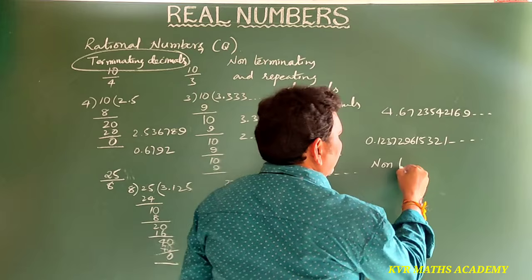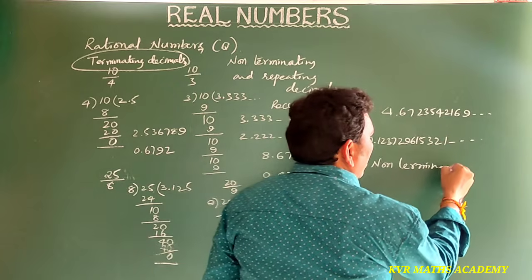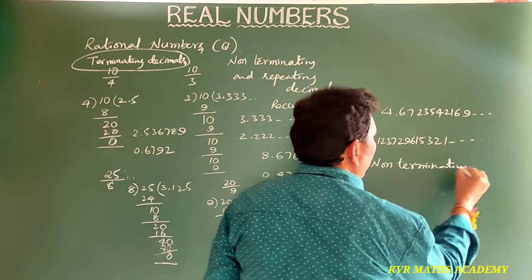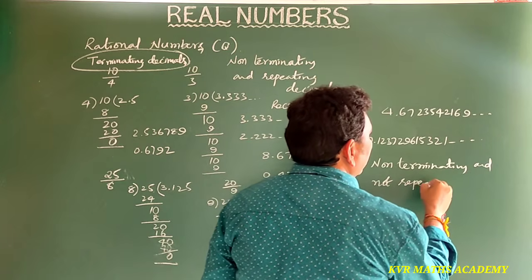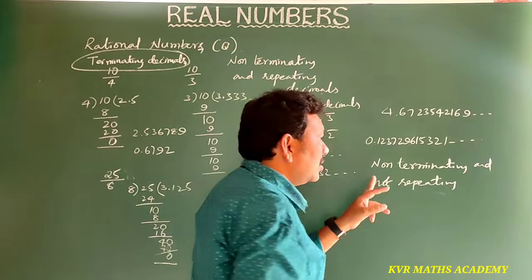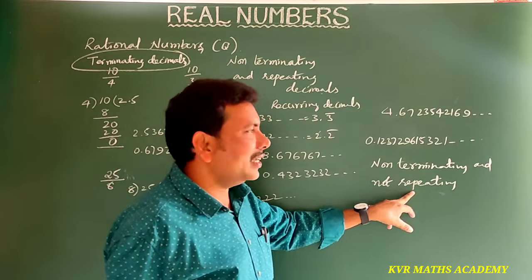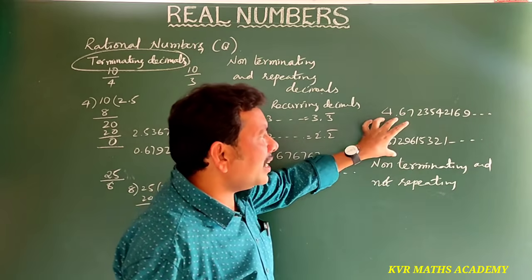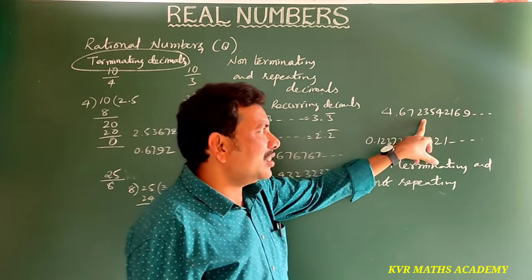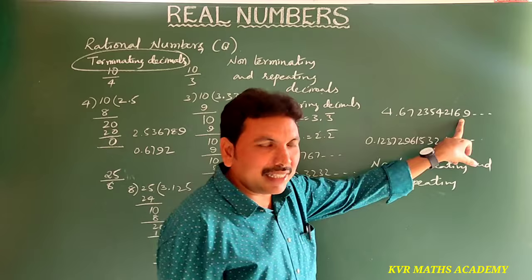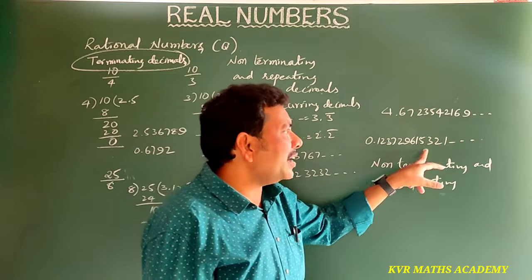So what are these numbers called? Here after the decimal, those are non-terminating and not repeating decimals.